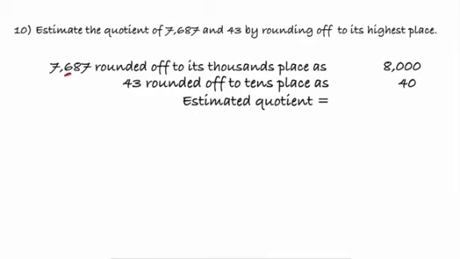Now next number 43 to be rounded off to tens place, then 3 is less than 5, so we just replace it with 0 and keep it as it is. So it is 40. So estimated quotient is 8,000 divided by 40.